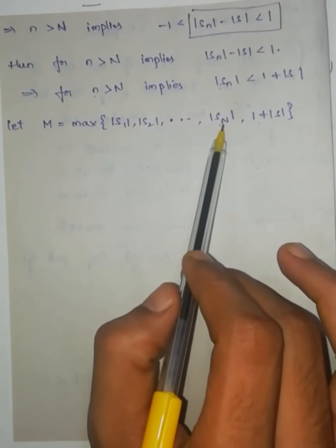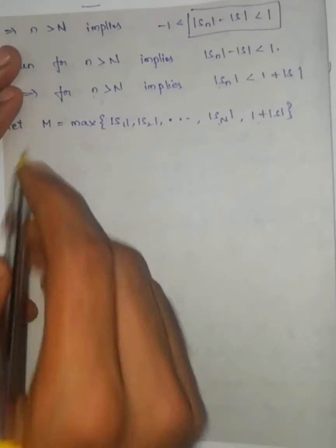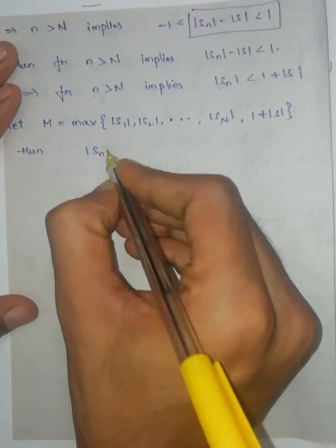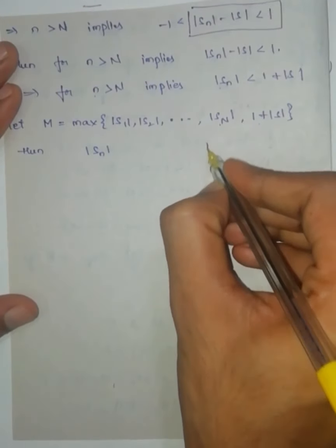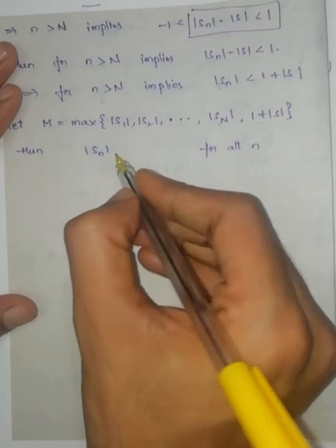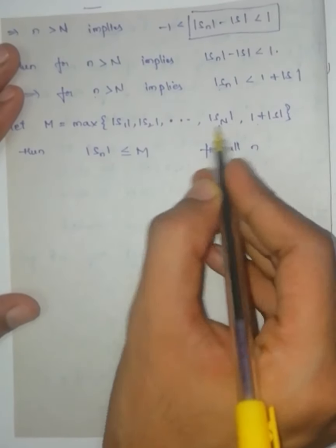And after this one, if I take any term, that term is less than this one. So this says that modulus of Sn for all n will be less than or equal to the maximum term.